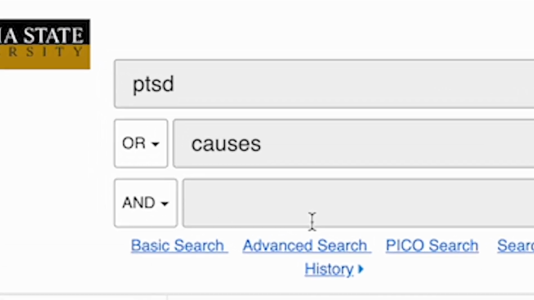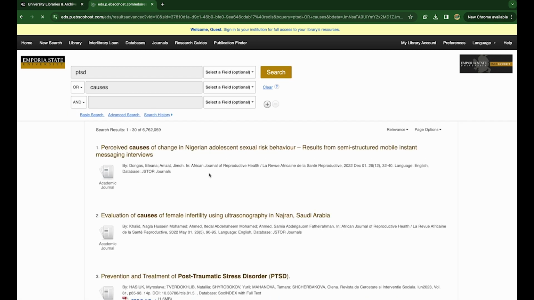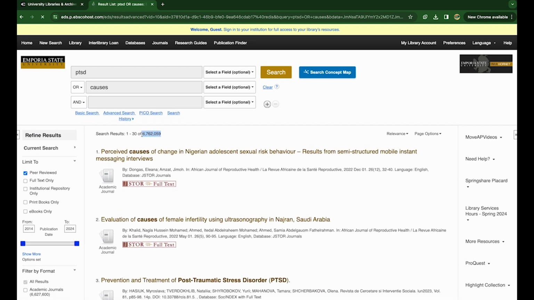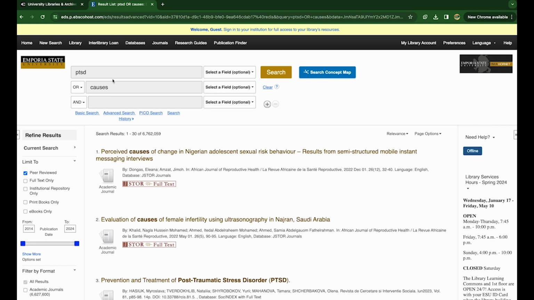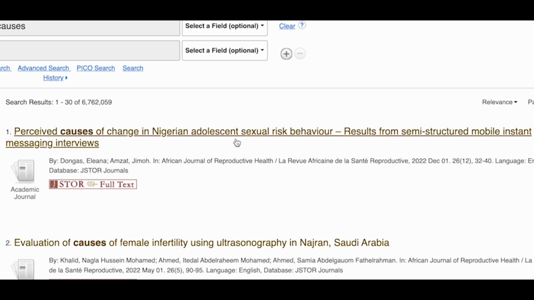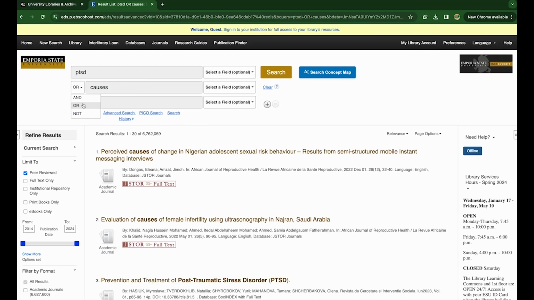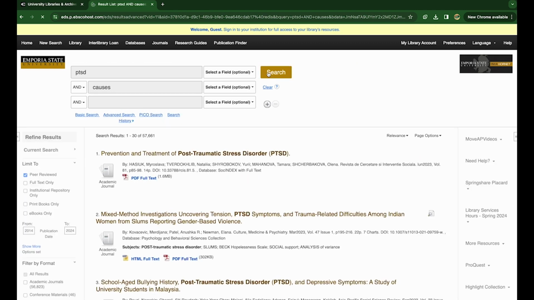But if we were to click "or" and hit search, now look what happens to our results. 6 million, because this is PTSD or causes, so it could be causes of anything. For example, right here: perceived causes of change in Nigerian adolescent sexual risk behavior. That's not what we want. So we want to click "and" for our purposes right now.